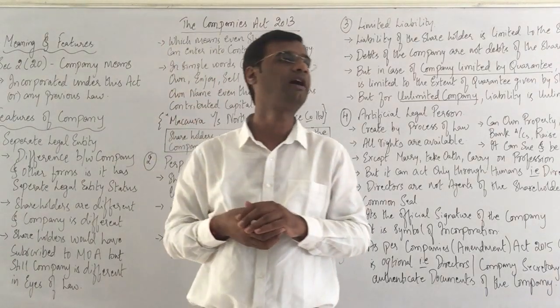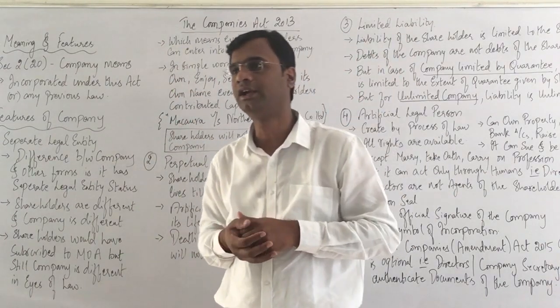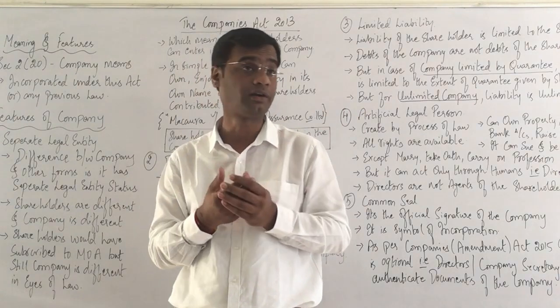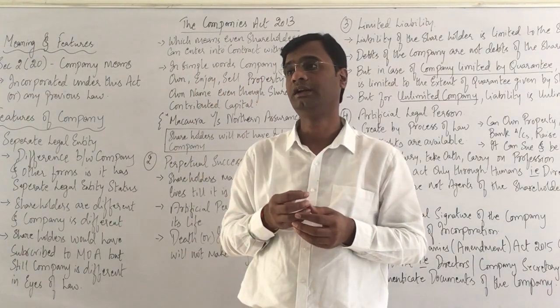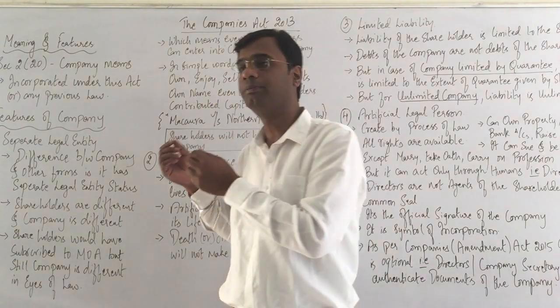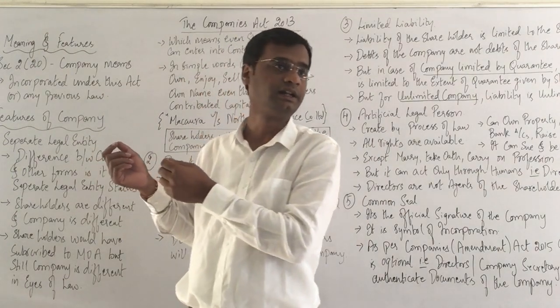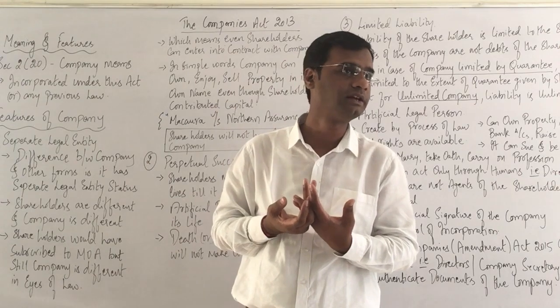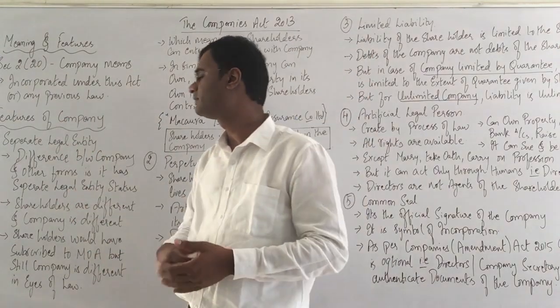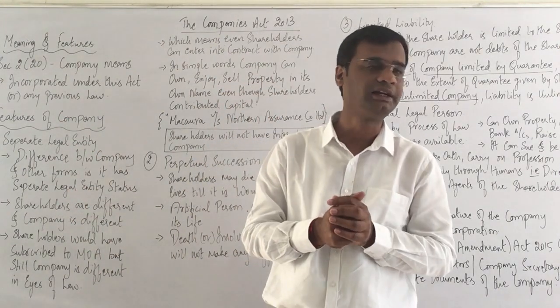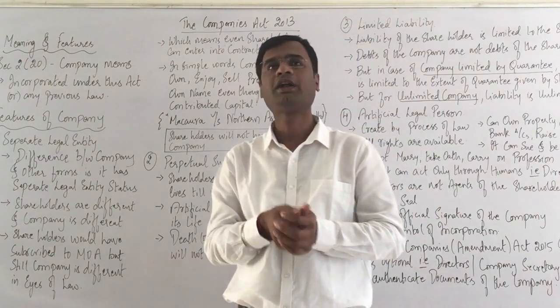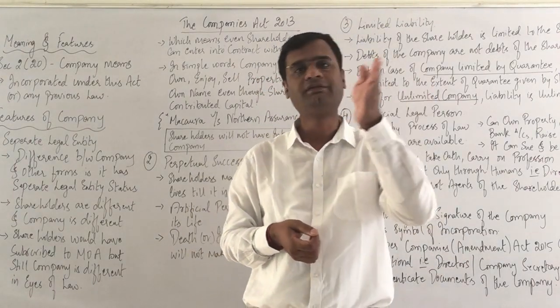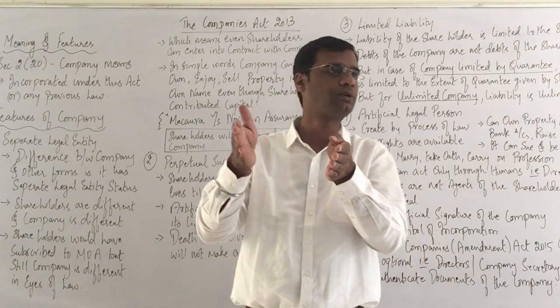For your contract to be valid, among the essentials of a valid contract, the point to be noted is that if the company did not have a separate legal entity status, then it cannot enter into a contract. As simple as that. So the first point is that it is a separate legal entity. Under that, what are we trying to understand? Is there any difference between a company and a shareholder?